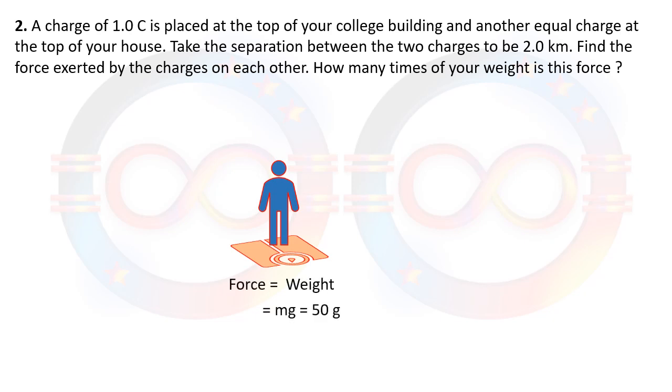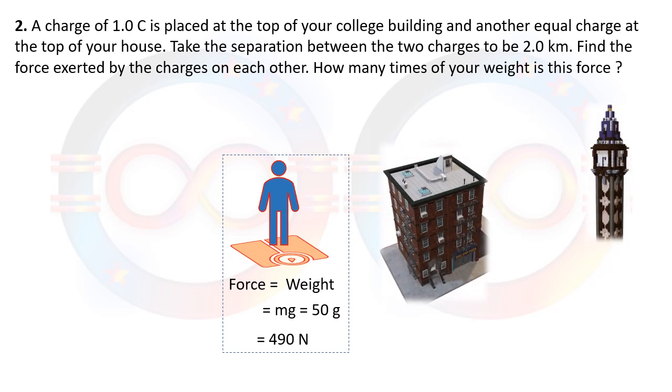Weight will obviously be equal to mass into acceleration due to gravity, g. If we are taking 9.8, it will be 490 Newton. This we will compare once we calculate the force between these two charges, which are present on the top of your house and on the top of your college. The distance is given as 2 kilometers.